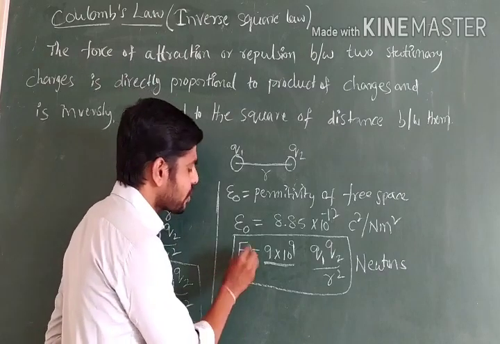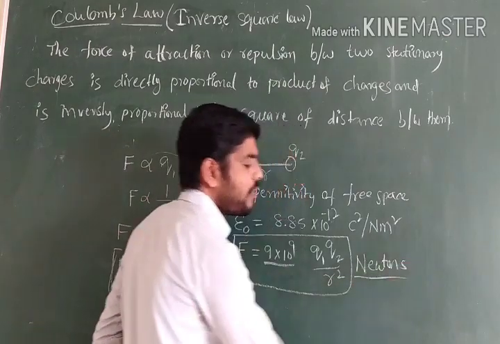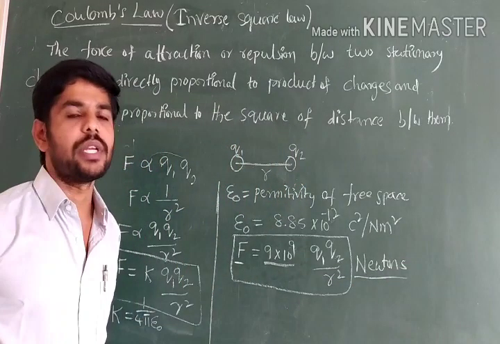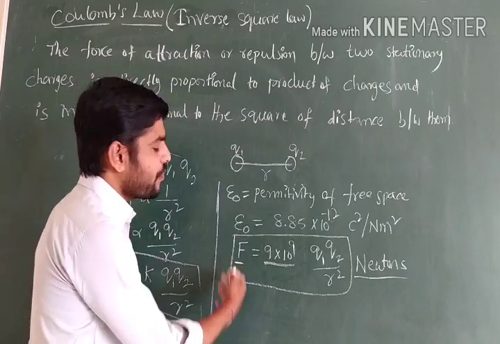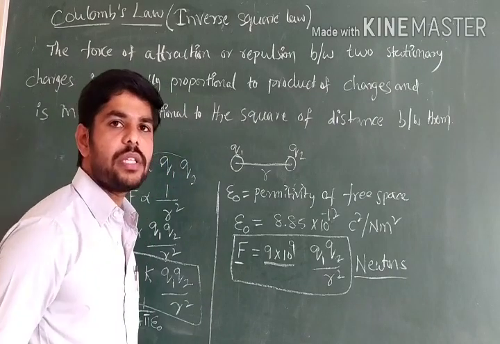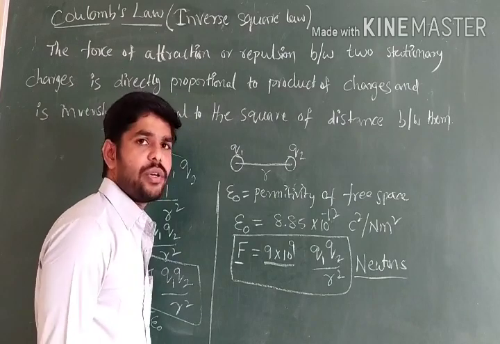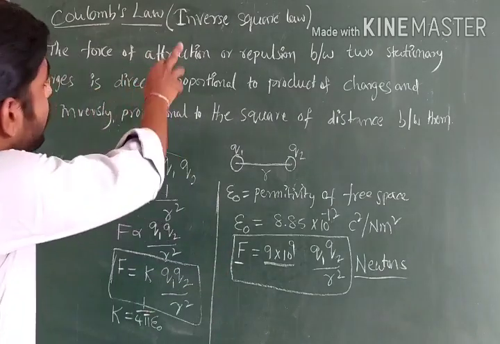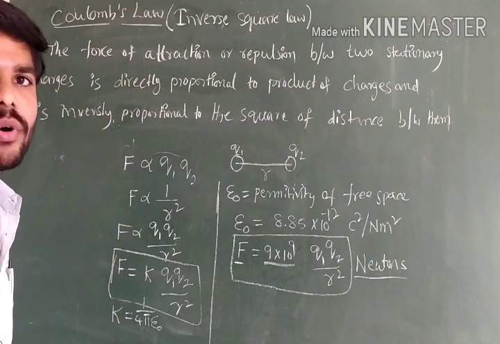Force is one physical quantity, and it always carries only one unit, newtons. It never changes. And it is a vector quantity, so there is a particular direction. This is the inverse square law, or Coulomb's law, a very important relation.